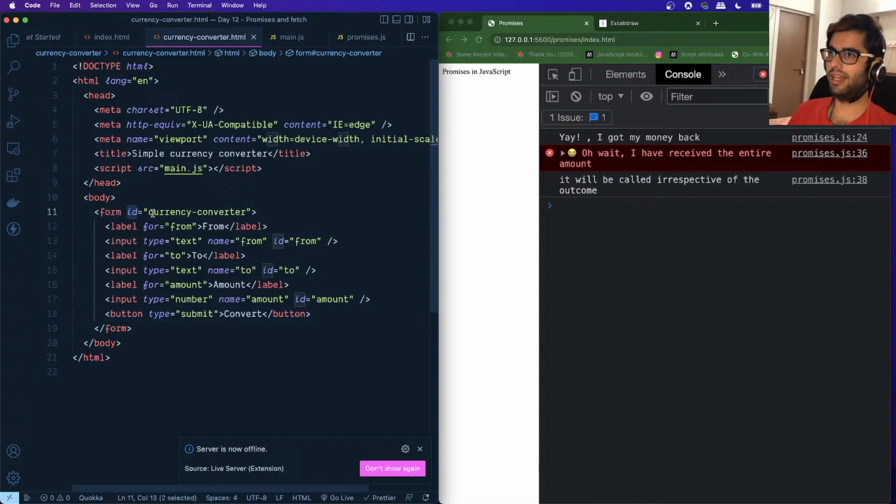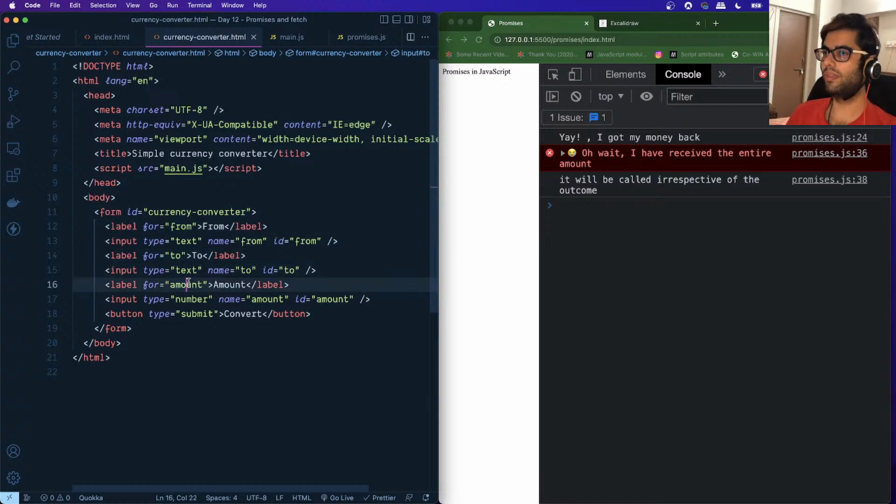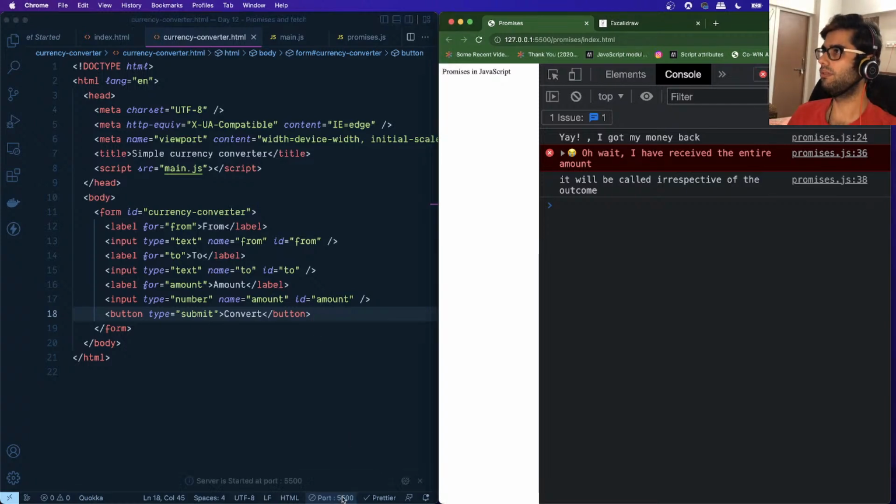This form has an ID currency converter, and I've added a couple of labels: from and to, which represent the currency we want to convert from and the currency we want to convert to, and an input to accept the amount that we want to convert. We have linked all of this to a form. When we click on this button, we want the conversion to happen from one currency to another. So let's go live with this.